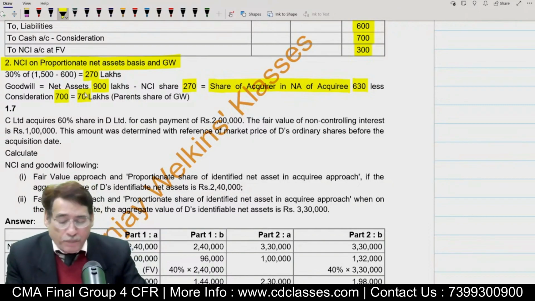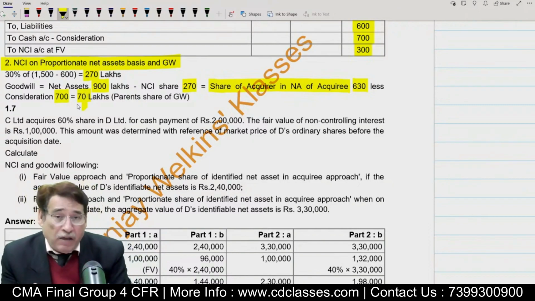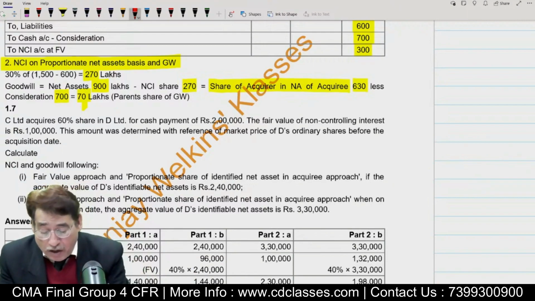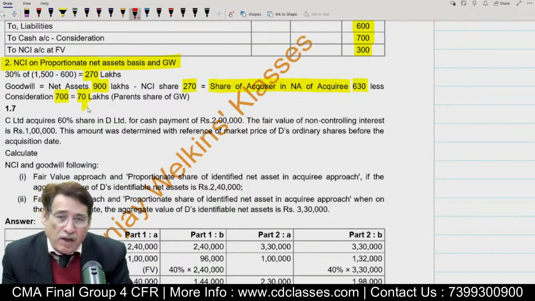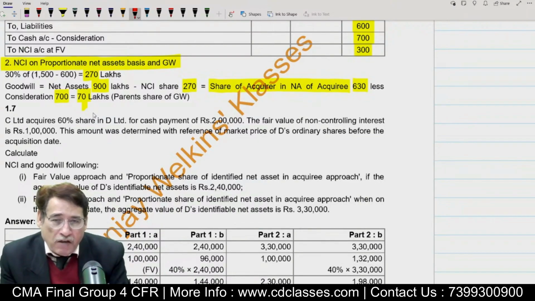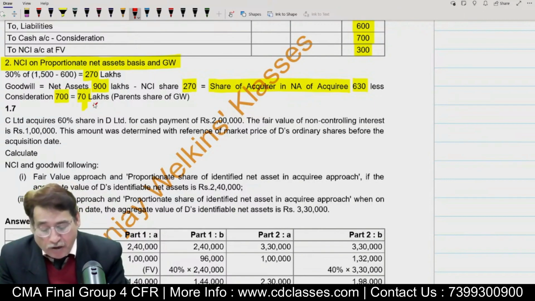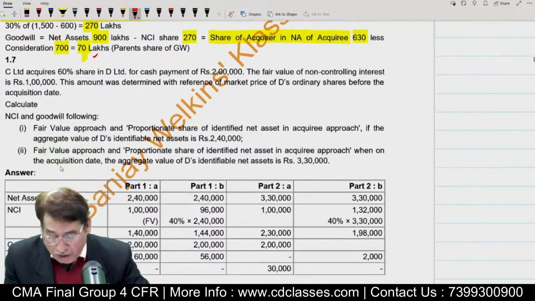Now quickly tell me, this goodwill ultimately I am going to reflect in the consolidated financial statement. By what name is it known? Of course, I will write goodwill, but what else is it known as? I told you earlier, this 70 lakh which will appear in the consolidated financial statement, what will you call it? Will you call it full value of the goodwill or partial value of the goodwill? It will be partial value of the goodwill, correct? Just for your knowledge sake.